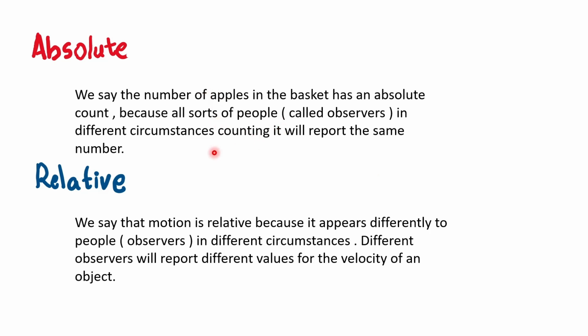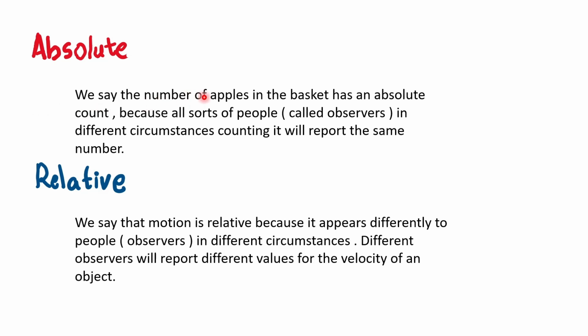And all sorts of people in different circumstances reported the same number, right? In fact, you can ask this question to many different types of people doing many different sorts of things. And if they know how to count, they will all report the same number. As in this example, everybody said there are 3 apples in the basket.